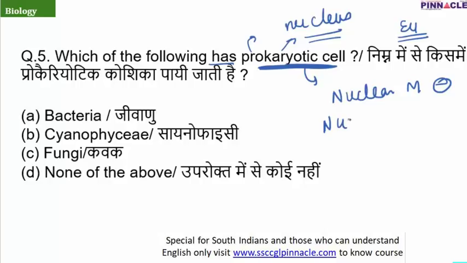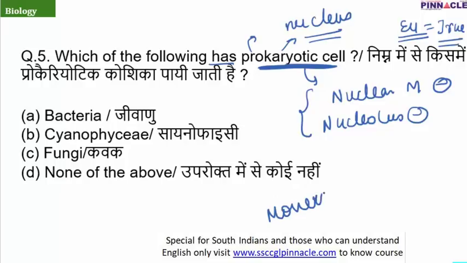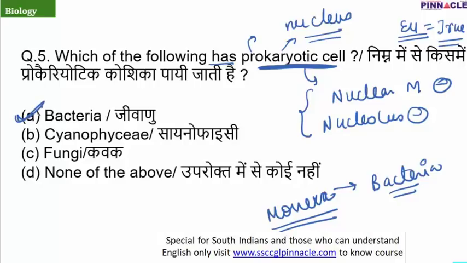Apart from that, nucleolus is also absent. Nucleolus is a structure which is present inside the nucleus, and these two are said to be the characters of a true nucleus, and eu denotes true. So both these characters are absent in prokaryotic cell. And now the question: example of prokaryotic cell. The Monera kingdom, the first kingdom under Whittaker's classification, consists of the prokaryotic organisms, and the sole members of Monera are bacteria. So the answer to this question will be bacteria, that is option A.